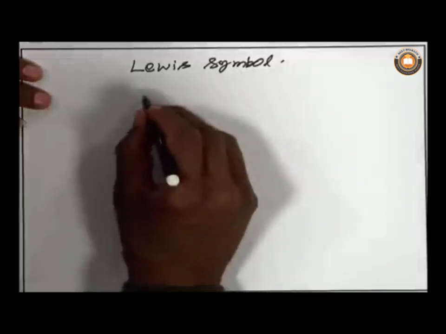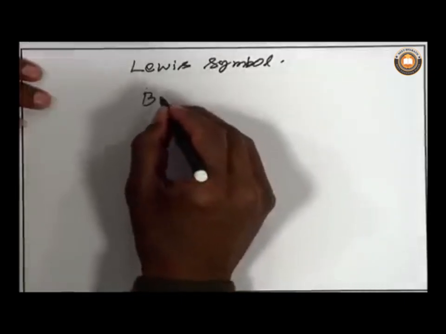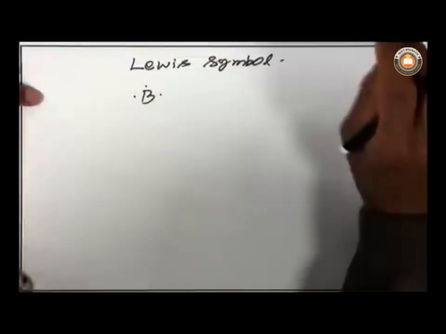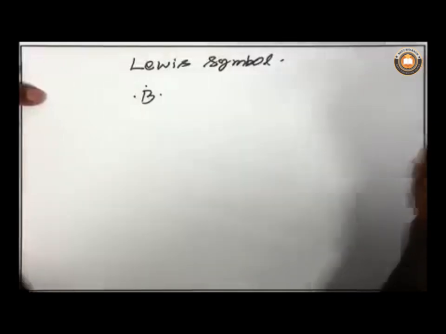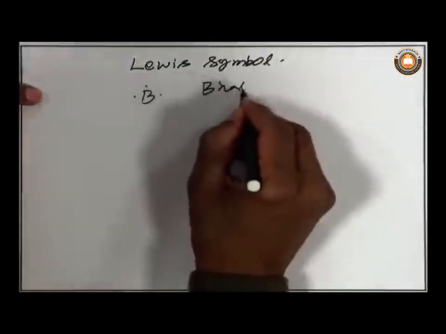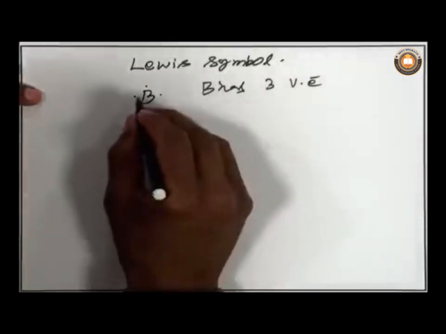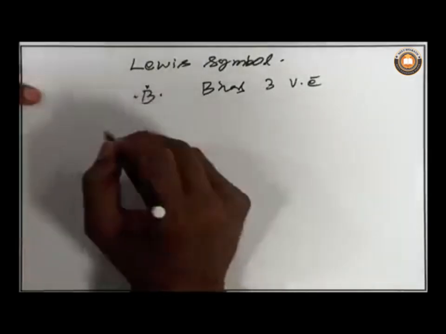What is that? It represents how many valence electrons are present on a particular atom. For example, if you take boron, its Lewis symbol is like this. Boron belongs to group 3, so its number of valence electrons is 3. Boron has 3 valence electrons, which can be shown like this. This is called a Lewis symbol.